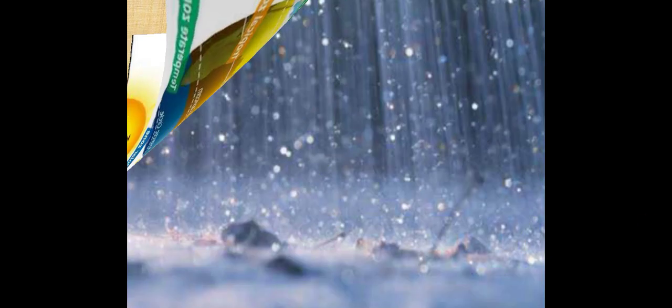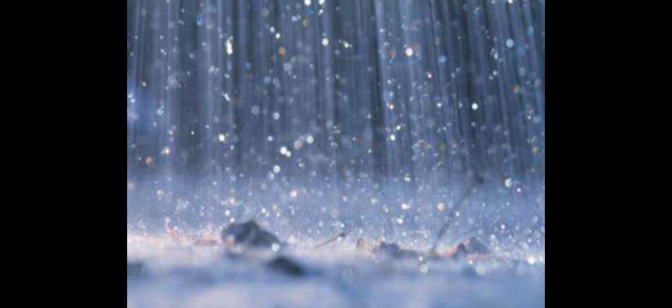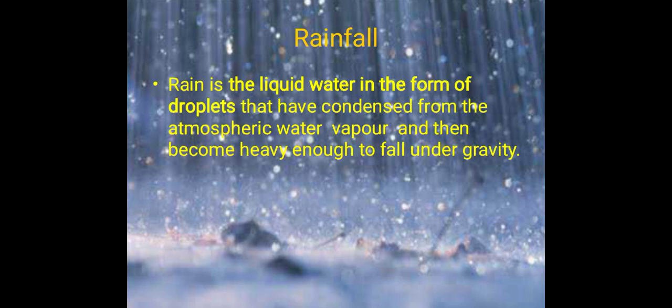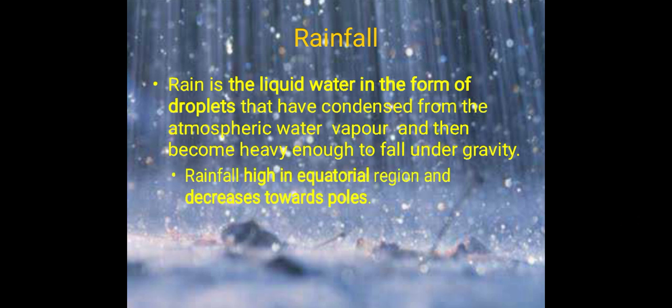Okay students. Next we will see about the elements. With this picture you can identify, that is rainfall. What is rain? Rain is the liquid water in the form of droplets that have condensed from atmospheric water vapor and then become heavy enough to fall under gravity. So that is called rain.